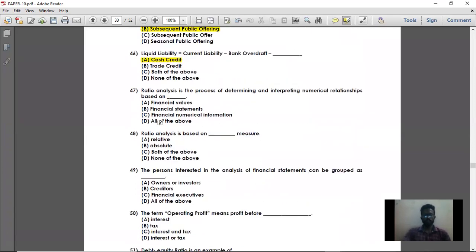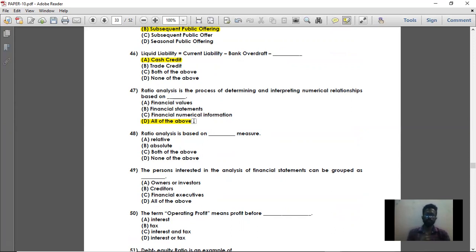Next, question number 47. Ratio analysis is a process of determining and interpreting numerical relationships based on all the above, that is financial values, financial statements, or financial numerical information. So all of the above. Ratio analysis is the process of determining and interpreting the numerical relationship. What is the numerical relationship? If, suppose, profitability ratios, if you are finding the GP ratio, then gross profit and sales you are comparing. Then you are interpreting and finding the ratio. So gross profit divided by sales into 100, that is the GP ratio.